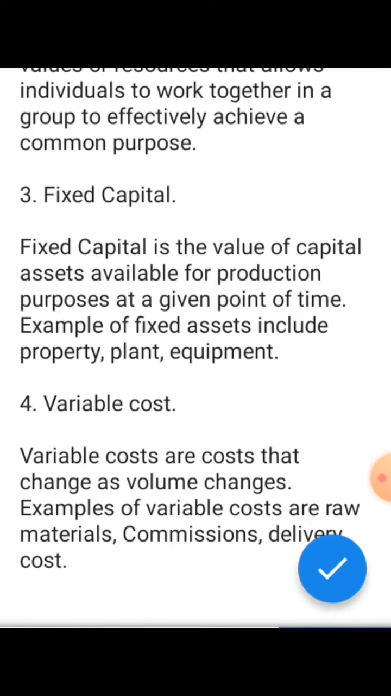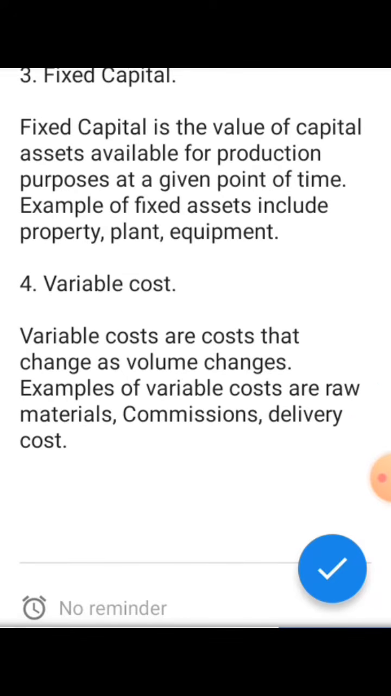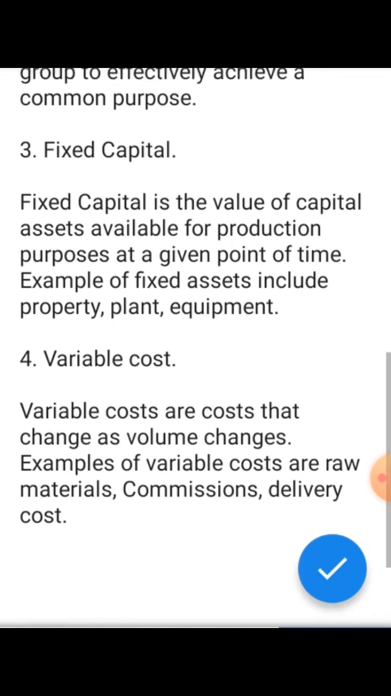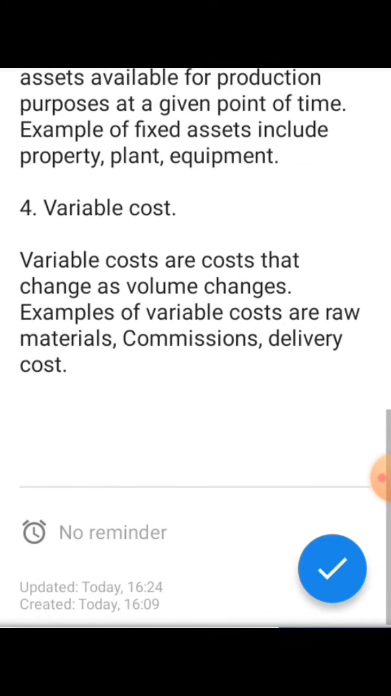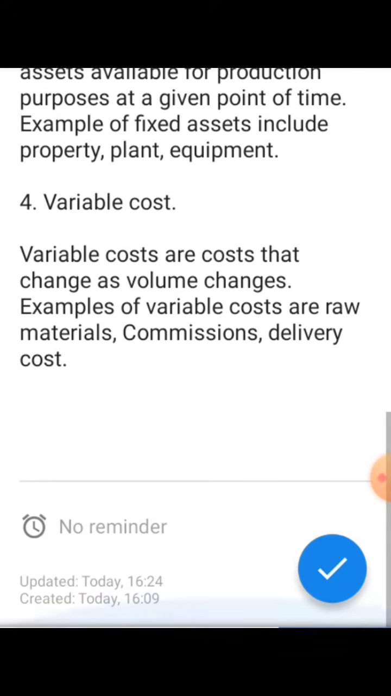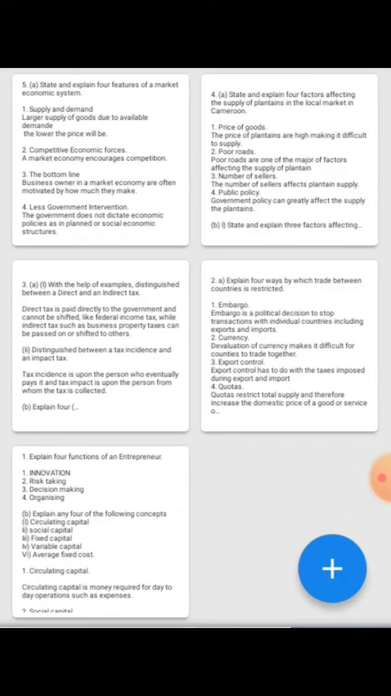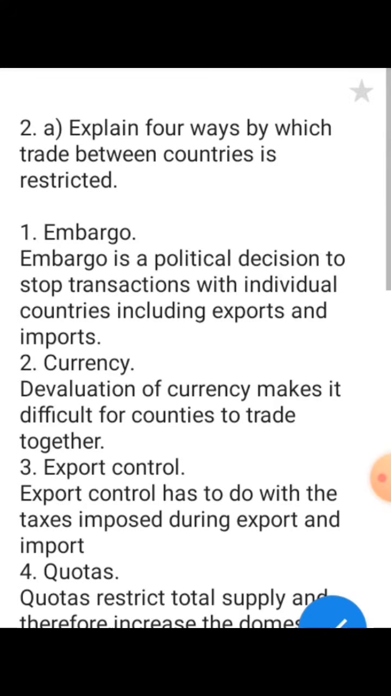Remember, they say we should explain 4. Number 4 is variable cost. What is a variable cost? Variable costs are costs that change as volume changes. Examples of variable costs are raw materials, commissions, delivery costs. We also have credit cards, which are part of variable cost. So we have actually answered question 2. Now let's go to question 3.